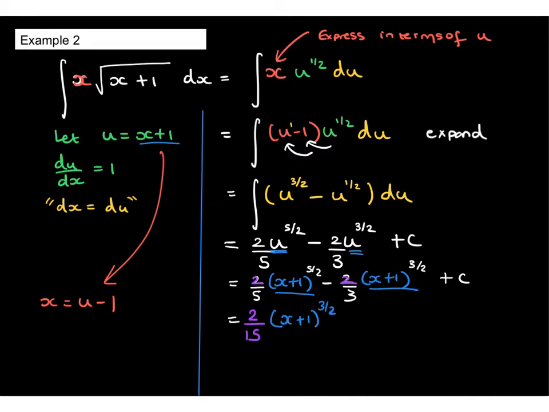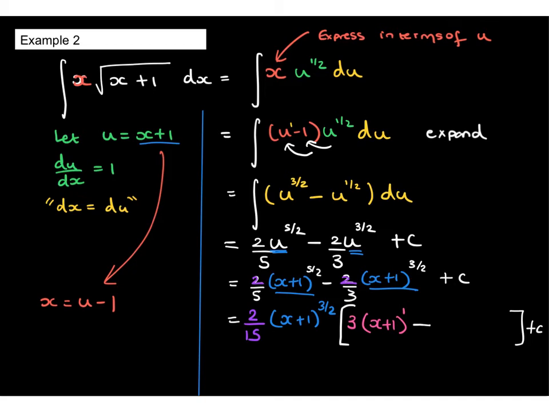And then we simply need to think about what would be in the brackets here, so that when we multiply back, everything is as it should be. So to get 2/5, when we multiply by 2/15, I need a factor of 3 here. Remember, we need integers as multiples inside the bracket here. So the 3 would cancel with a 3 in the denominator of 15 and leave you with a 5 in that denominator, so you'd get 2/5. So we've got 3, and then it's got to be (x plus 1) to the 1, so that 1 plus 3 over 2 will give you the 5 over 2.